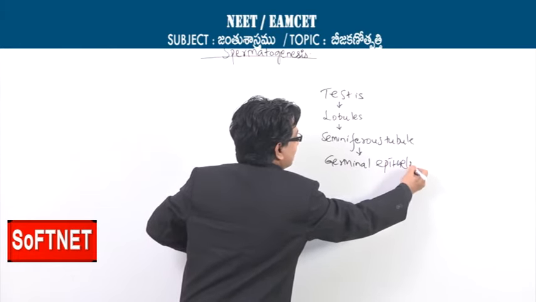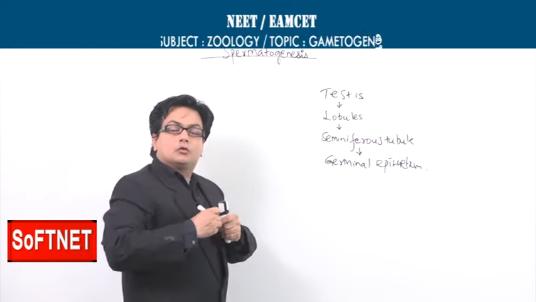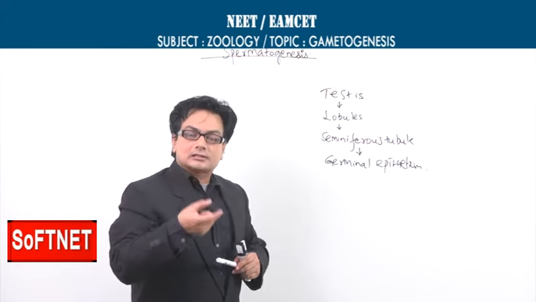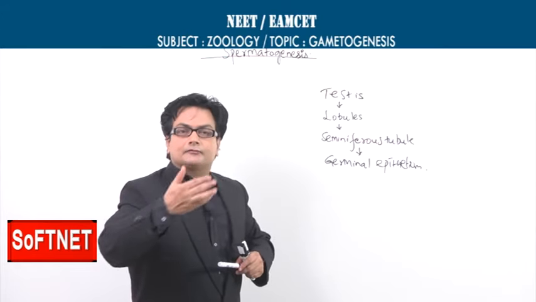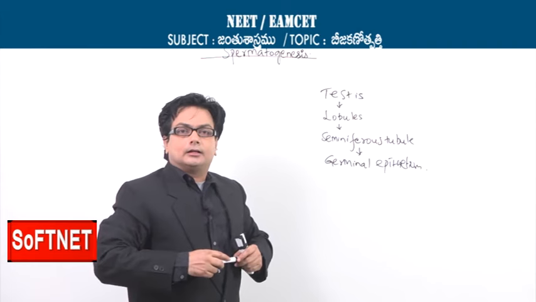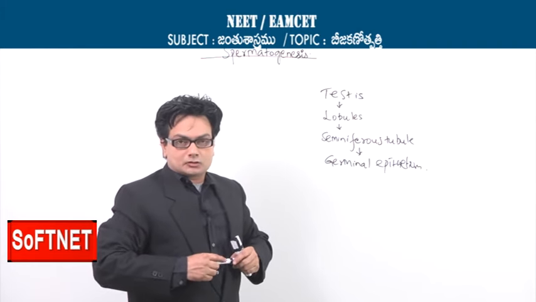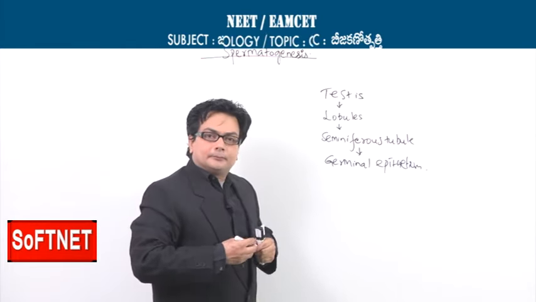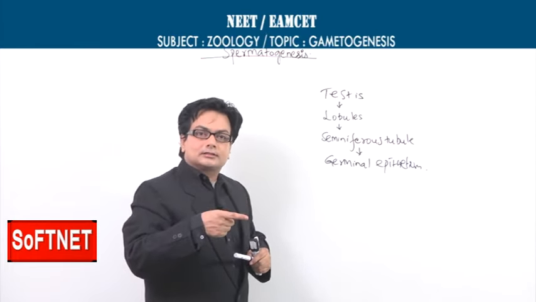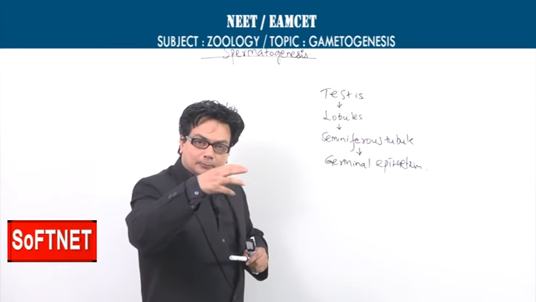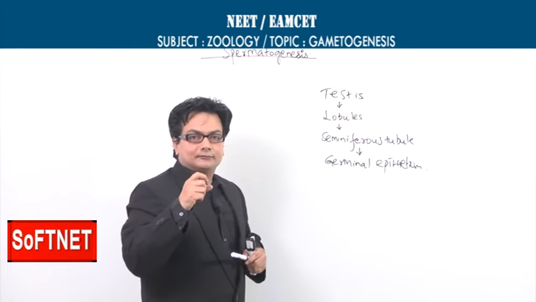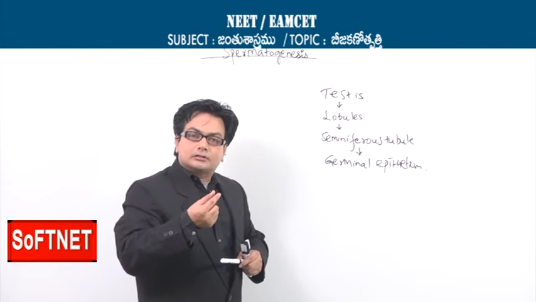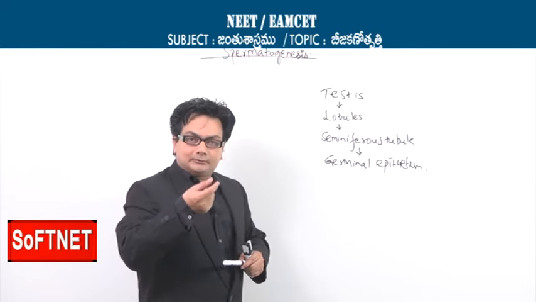So as I was previously referring to, the gonad should have the germinal epithelium, and the germinal epithelial cells will pass through 3 different stages and ultimately result in the male gametes or the sperms. Now, if you look at the sequence here, the male gonad, also called the testis, contains lobules, and the lobules will have the seminiferous tubules, and the seminiferous tubules are lined by the germinal epithelium.